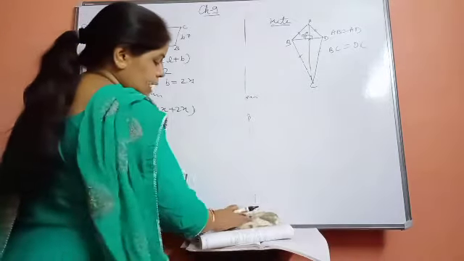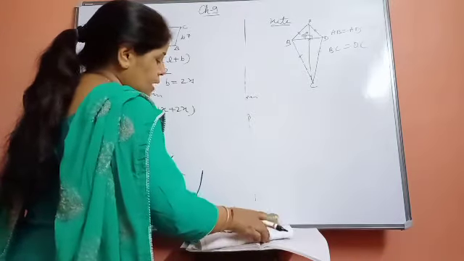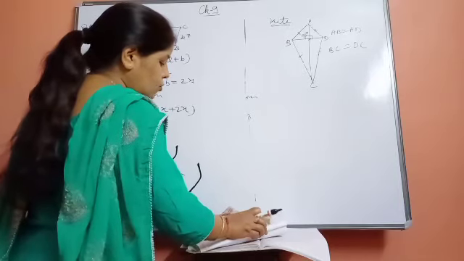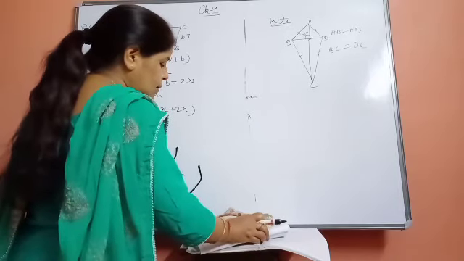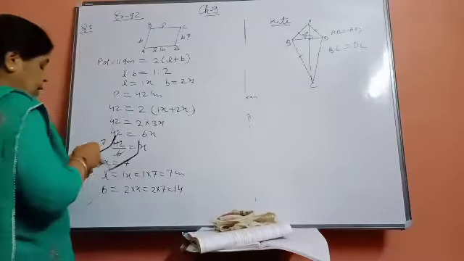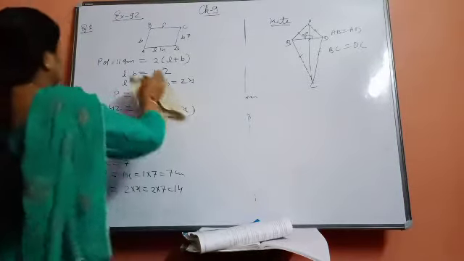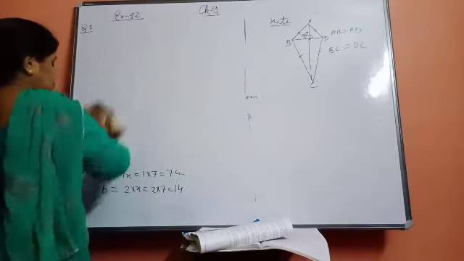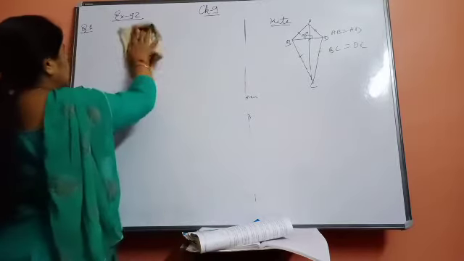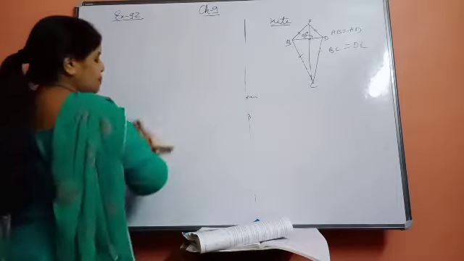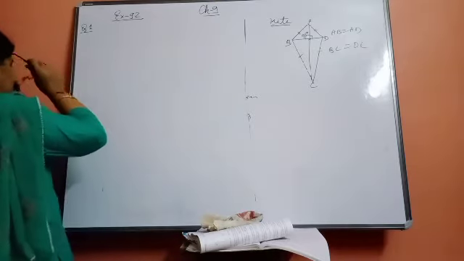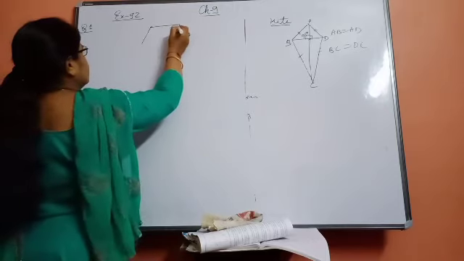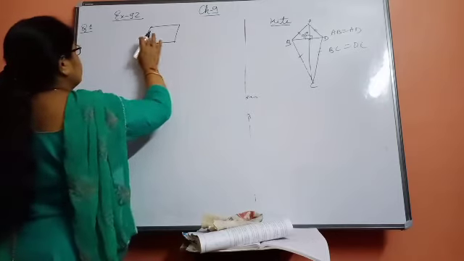Now see, beta, what is the second question? One of the angles of a parallelogram is 60 degrees. Find the measure of the other angles. First of all you have to understand that, beta, in the properties of the parallelogram I taught you that the opposite angles of a parallelogram are always equal. Now see, suppose this is a parallelogram.